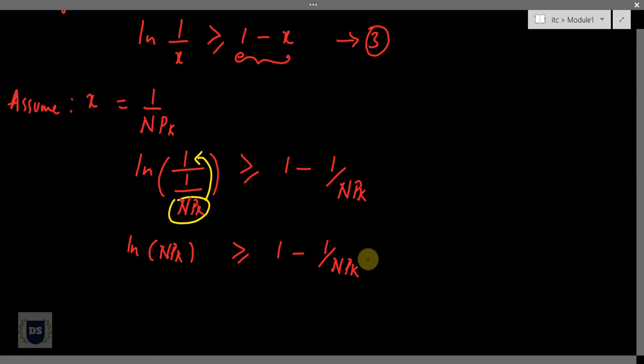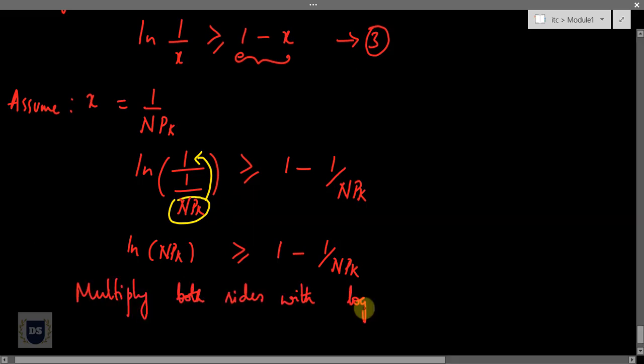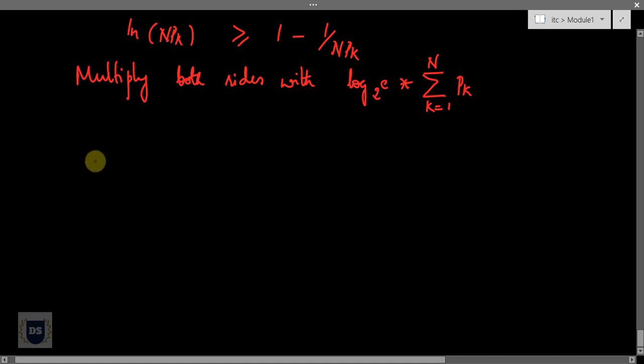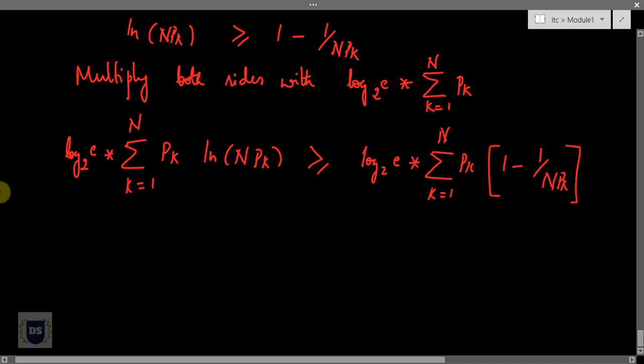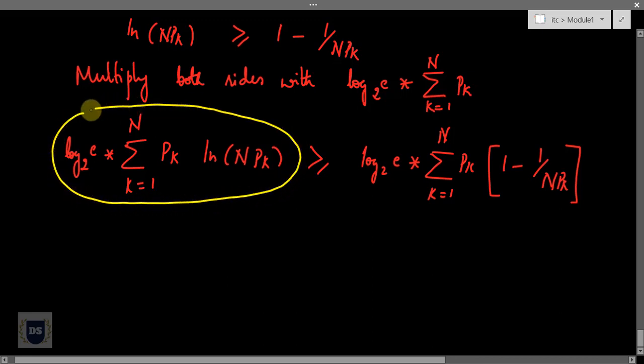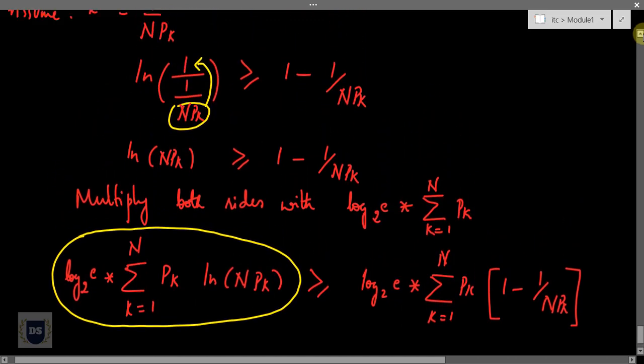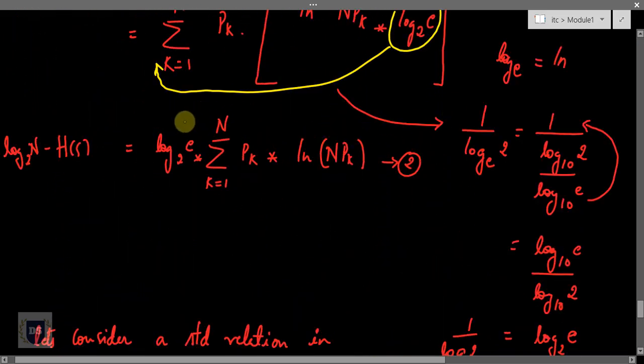After this, I'll multiply both sides with log to the base 2e times summation k from 1 to n of pk. If I do so, I'll get this. Now the LHS that I'm having here is nothing but the value that I had in my expression number 2.